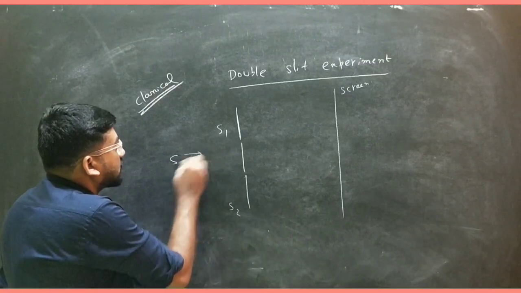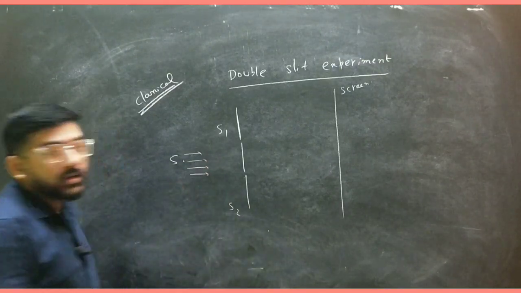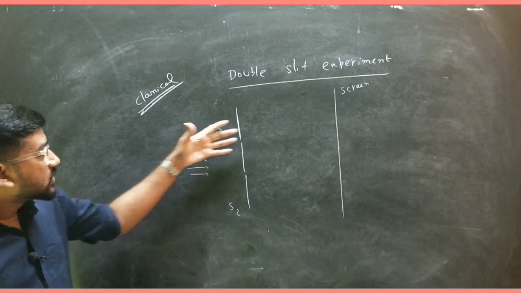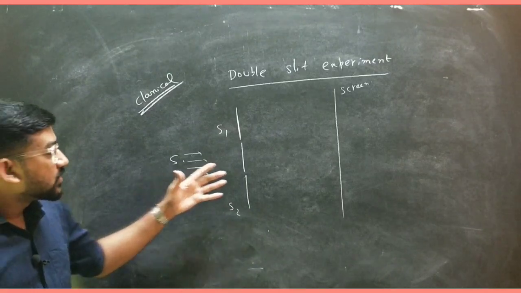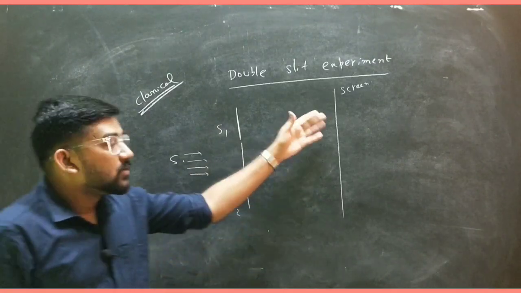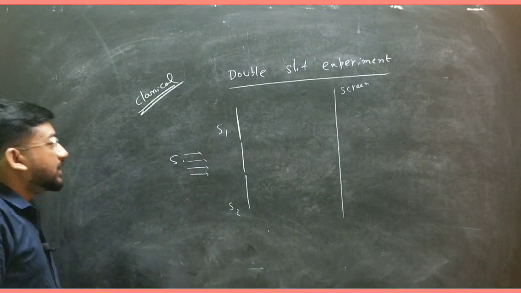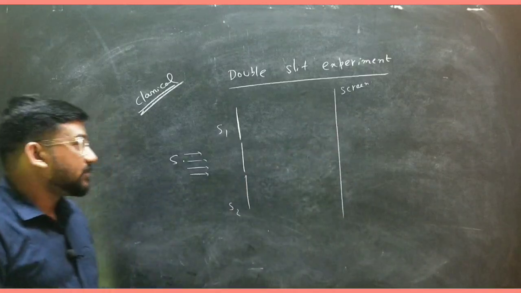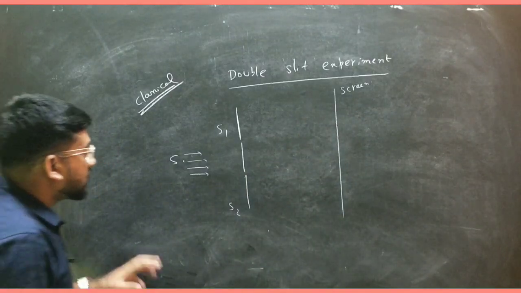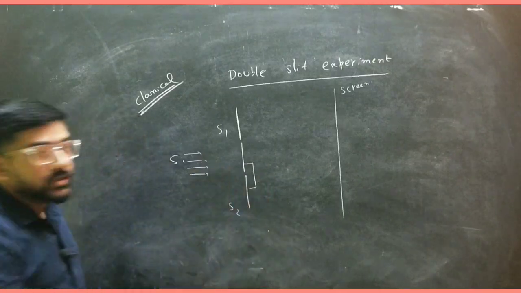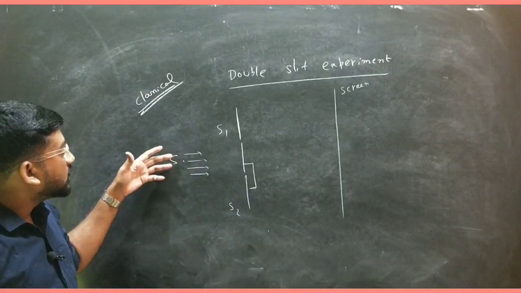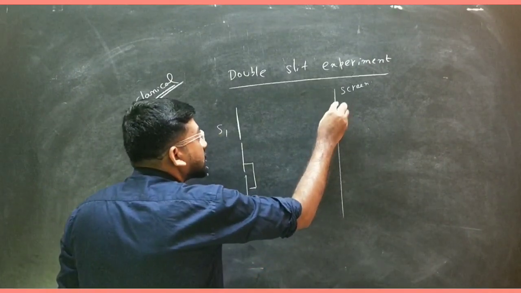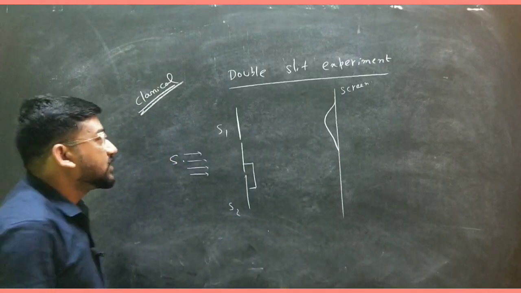Suppose bullets are being fired from here. So a number of bullets are firing from here. Some bullets will pass through the slit S1, and some bullets will pass through the slit S2, and they will gather on the screen. And the intensity is nothing but the number of bullets reaching here per unit time, per unit area. So now first, if you switch off this slit S2, and you only allow the bullets to pass through this slit S1, then you see the intensity pattern over here, something like this. And suppose this intensity is I1.